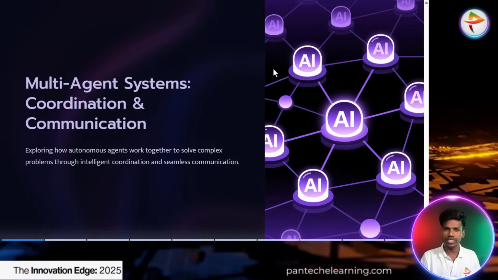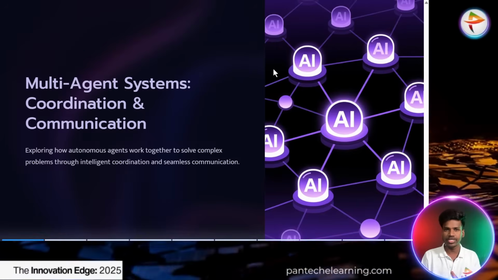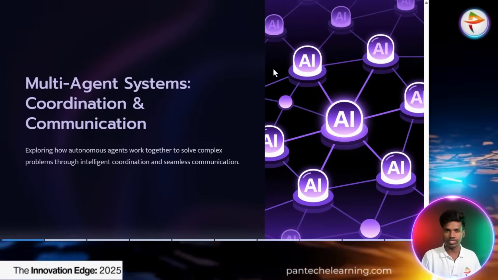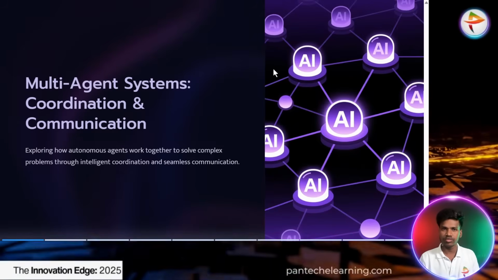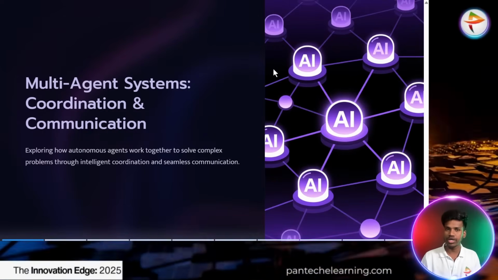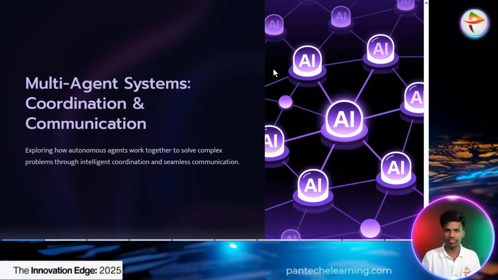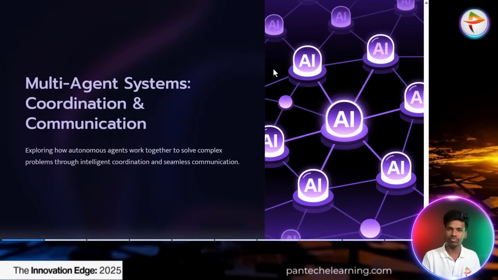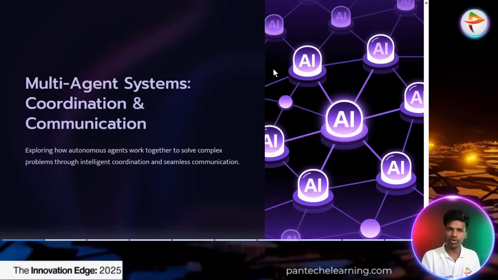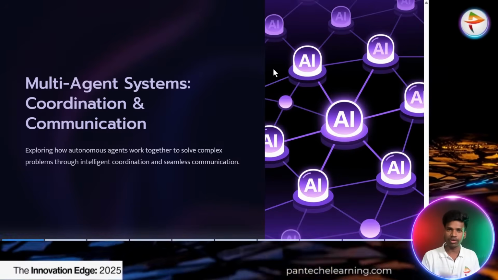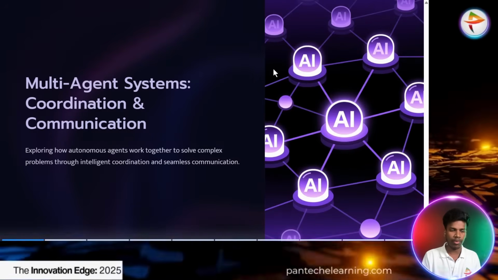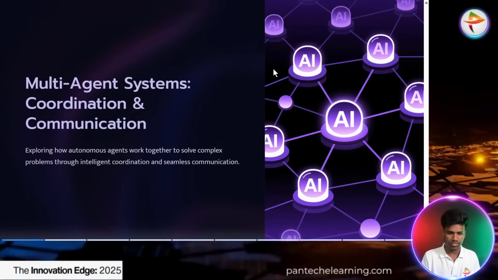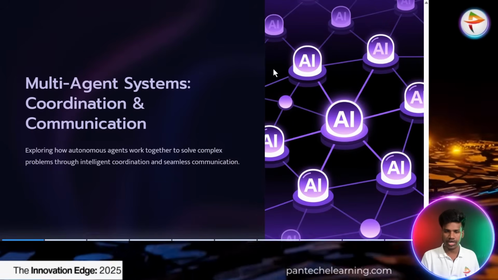So already we know the single agent. That means one particular single agent is enough for that particular work. For some kinds of work, we need one or two more different agents to interact or work together to complete that one particular work. They are both involved in that particular action. That is the multi-agent system. So now I will explain how it works.